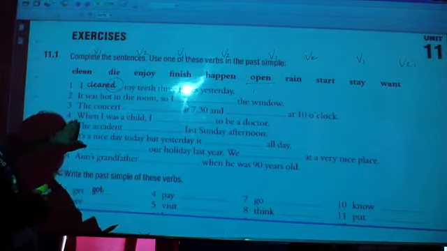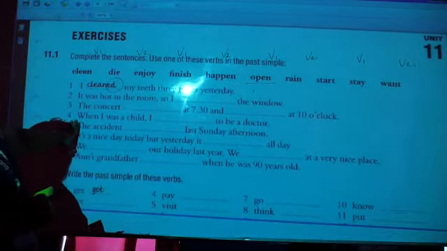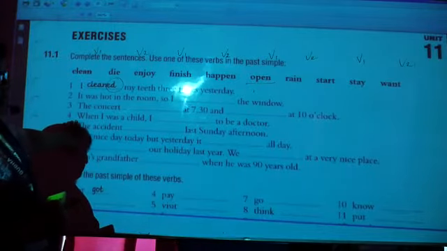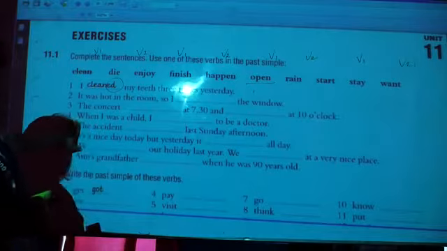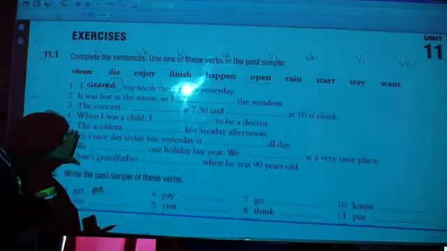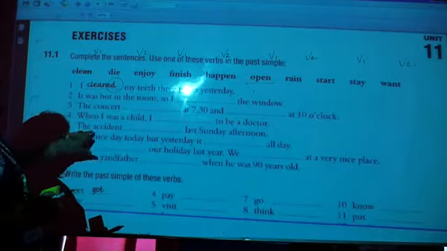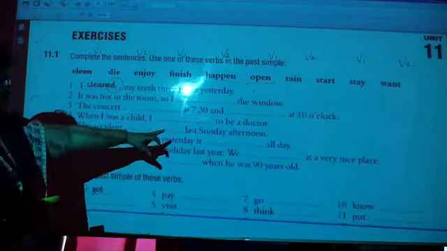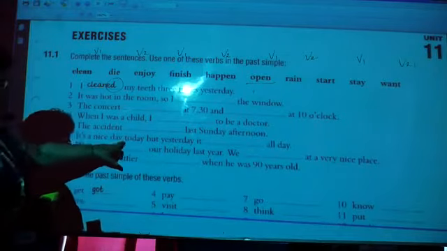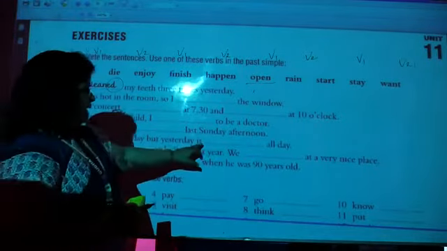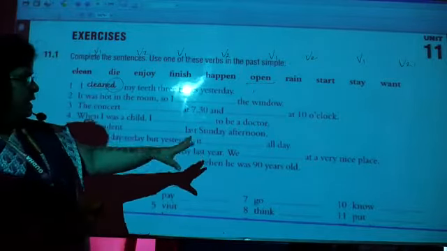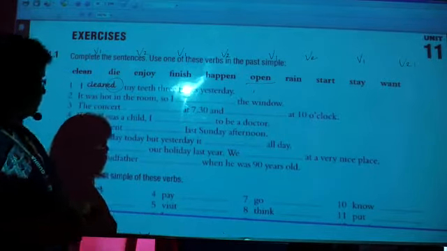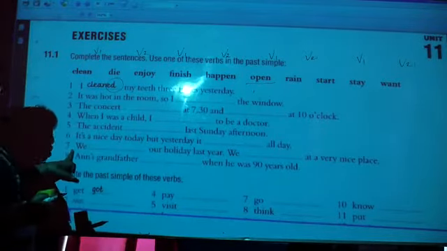Same way, fourth, when I was a child, I dashed to be a doctor. So what can you see? Want. I wanted to be a doctor, right? The accident dash last Sunday afternoon. The accident happened last Sunday afternoon. It's a nice day today, but yesterday it dash all day. It rained all day.